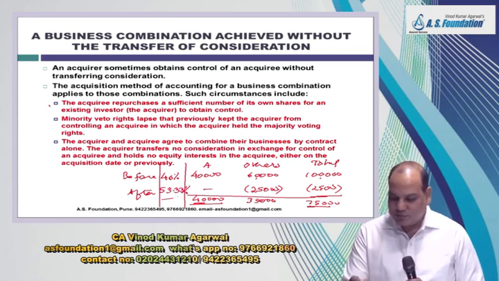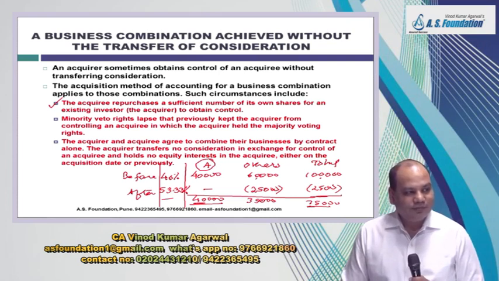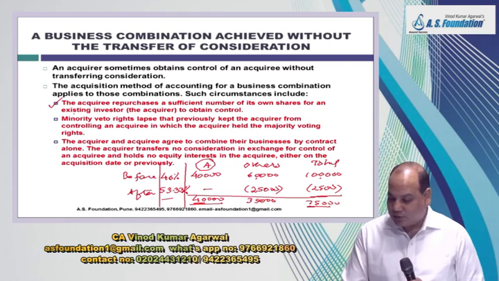So this is where the acquiree repurchases a sufficient number of its own shares from an existing investor to acquire the control. Now, did we pay any consideration here for acquiring the control? No. But then A Limited will start applying IFRS 3, and then it will start applying consolidation also.